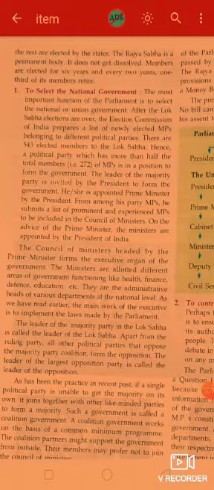Apart from the ruling party, all other political parties that oppose the majority party form the opposition. The leader of the largest opposition party is called the leader of the opposition. Okay?